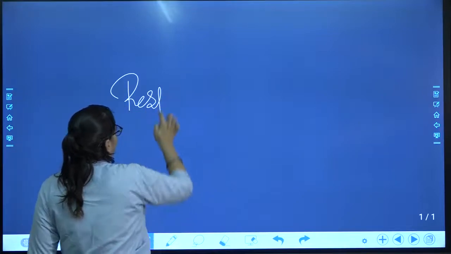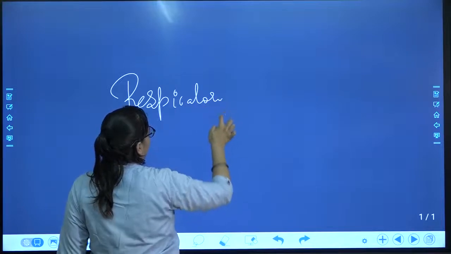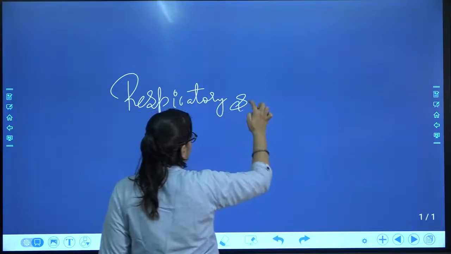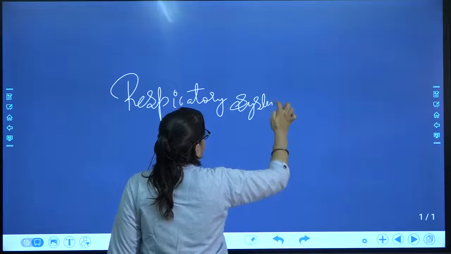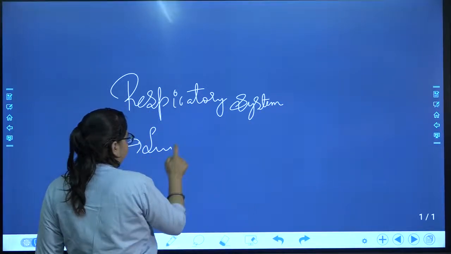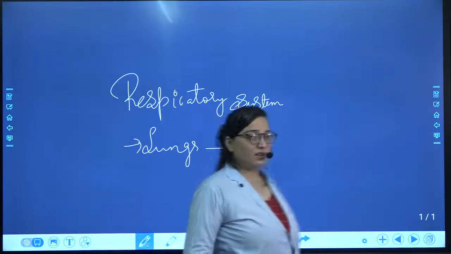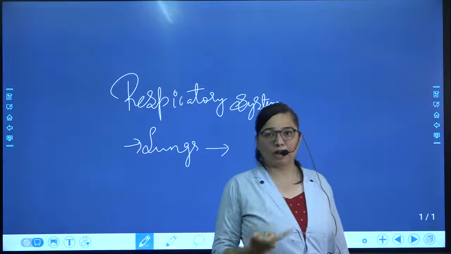If I talk about our respiratory system, then in our respiratory system, we are knowing about the lungs. Now, in the lungs, the division occurs in the form of two bronchi.